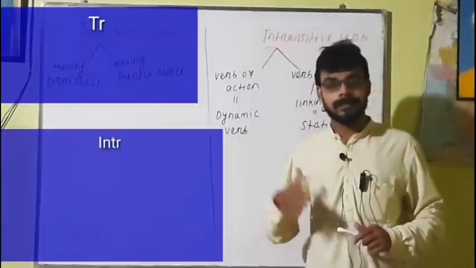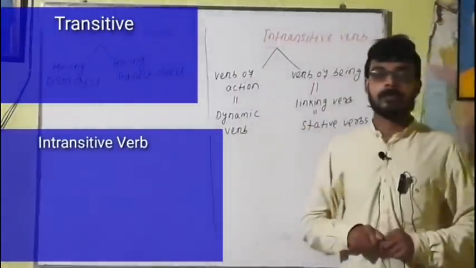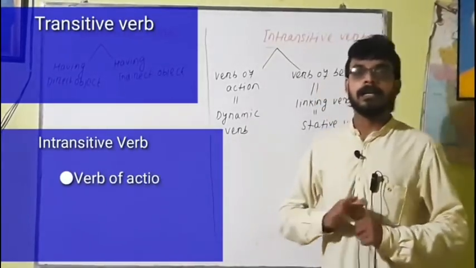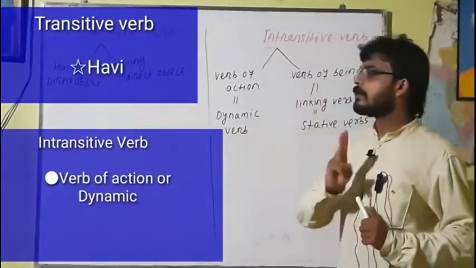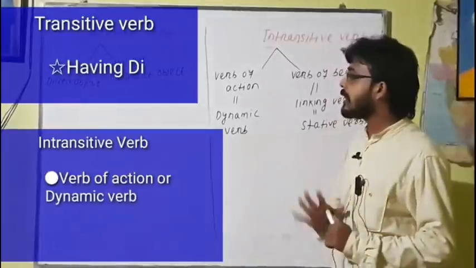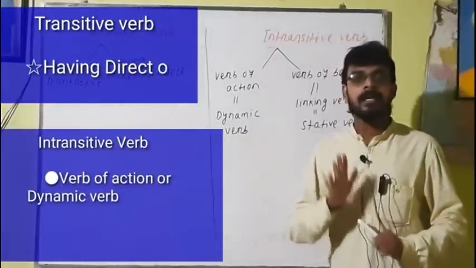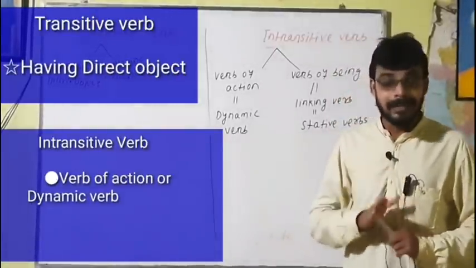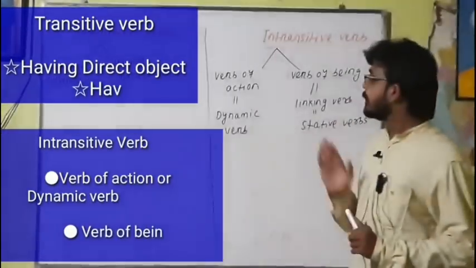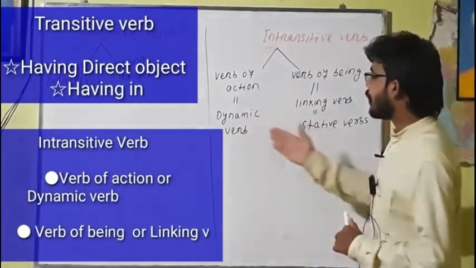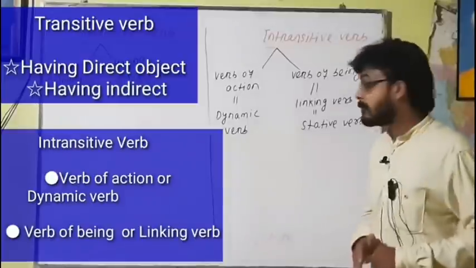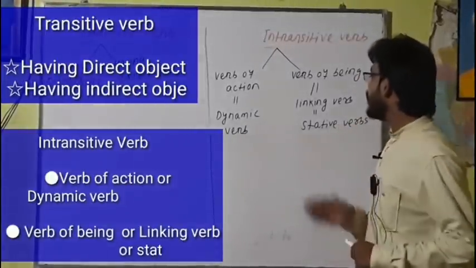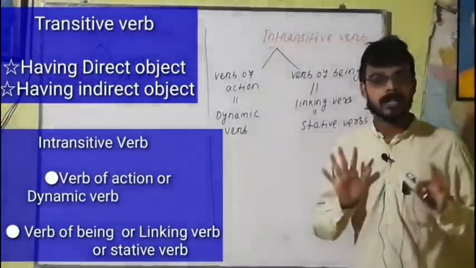Dear students, let's discuss the transitive verb and intransitive verb. Transitive is divided into two parts: having a direct object, having an indirect object. Then the intransitive verb: verb of action, which we also call dynamic verb, or verb of being, which we also call linking verb or stative verb.